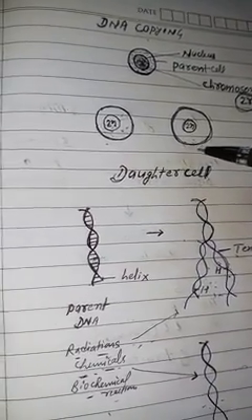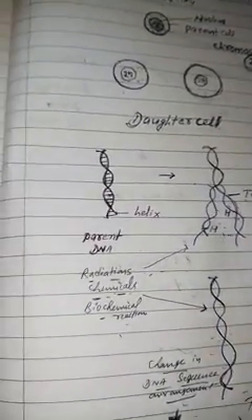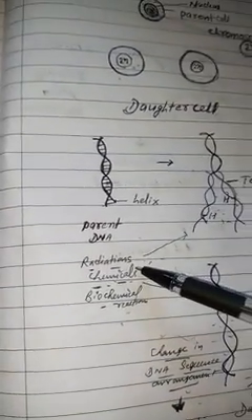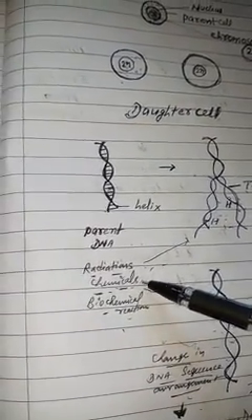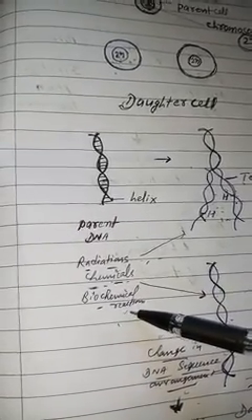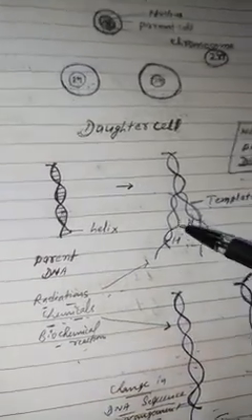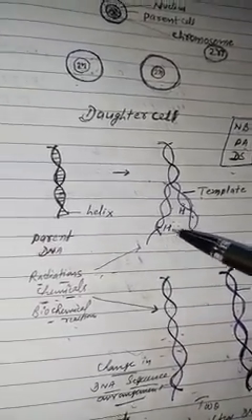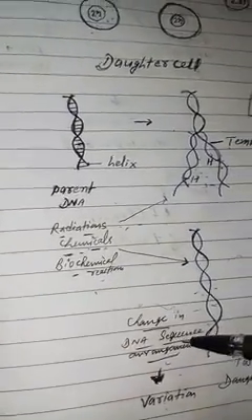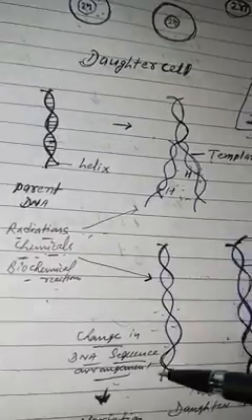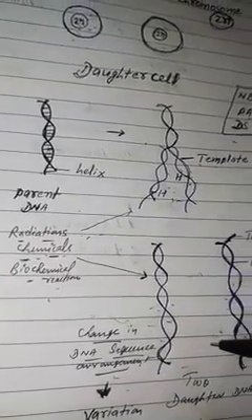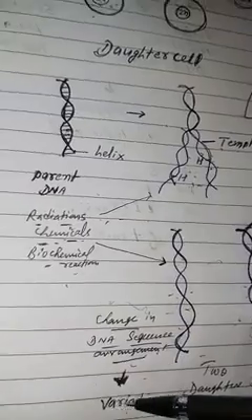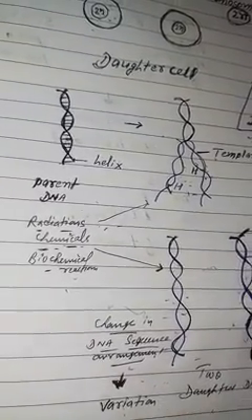But here we have to know that during this process of formation of two daughter DNA from one parent DNA, radiations will be present, chemical compounds of the environment will be present, and the biochemical reactions in our body will be going on. This will affect the process of formation of the DNA, and that will cause a change in the sequence of the DNA. And if the change in the sequence of the DNA takes place, then what will happen? New characters will appear, and these new characters will lead to variation in the offspring.